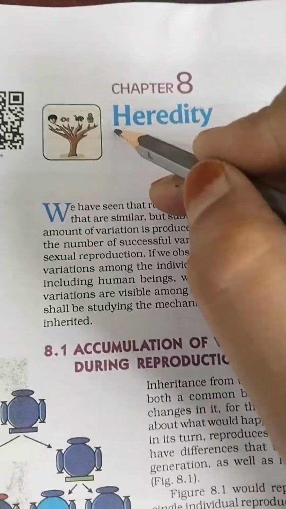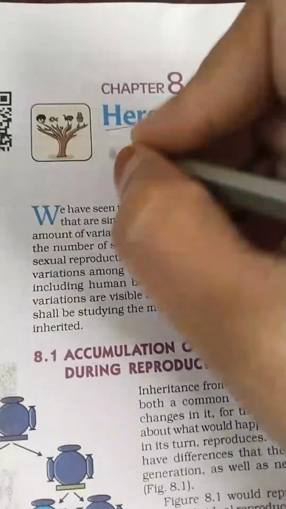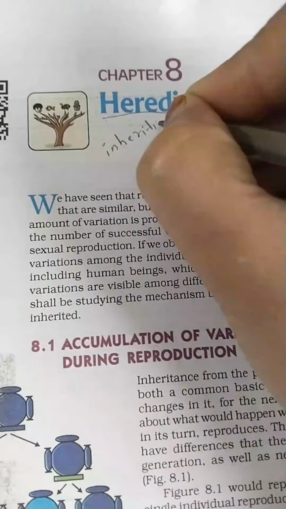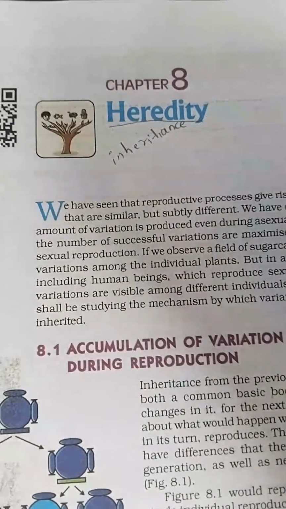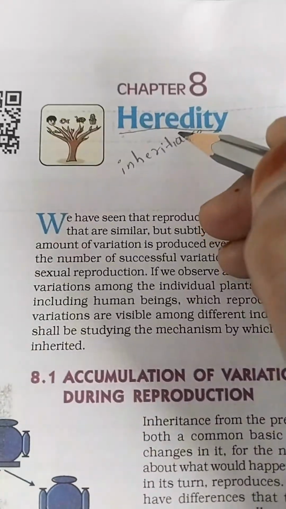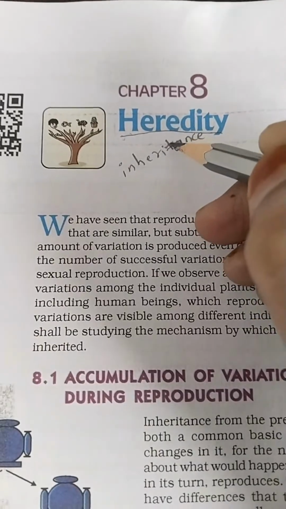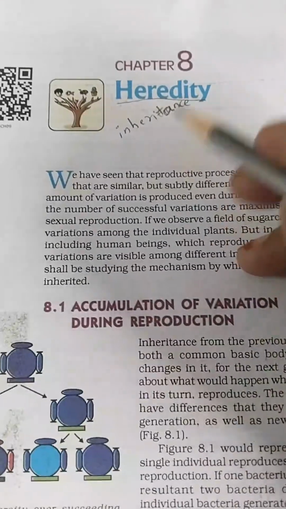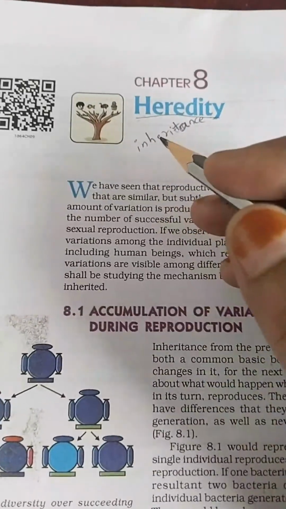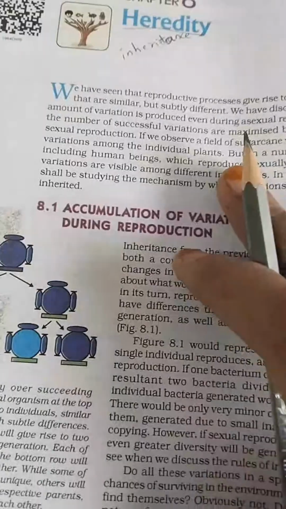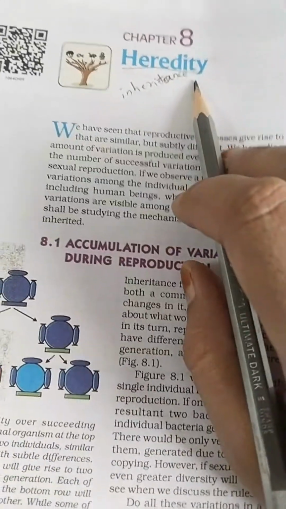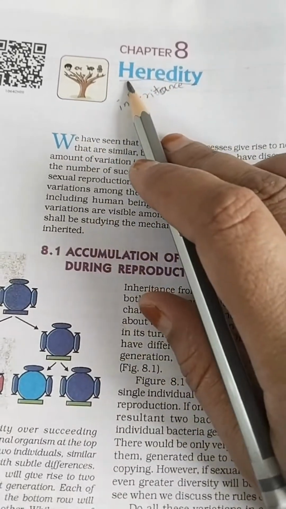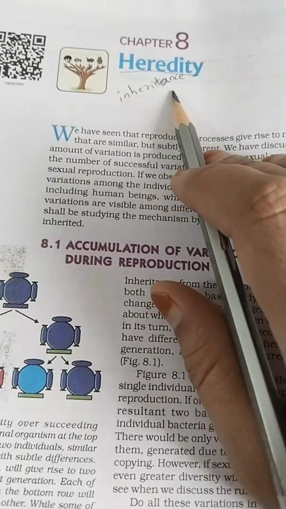Heredity is also known as inheritance. Heredity means the thing which is carried over to the next generation. It may be information, a disease, special features, or different characteristics. All those things are carried from one generation to the next generation. That is what is known as heredity or inheritance.